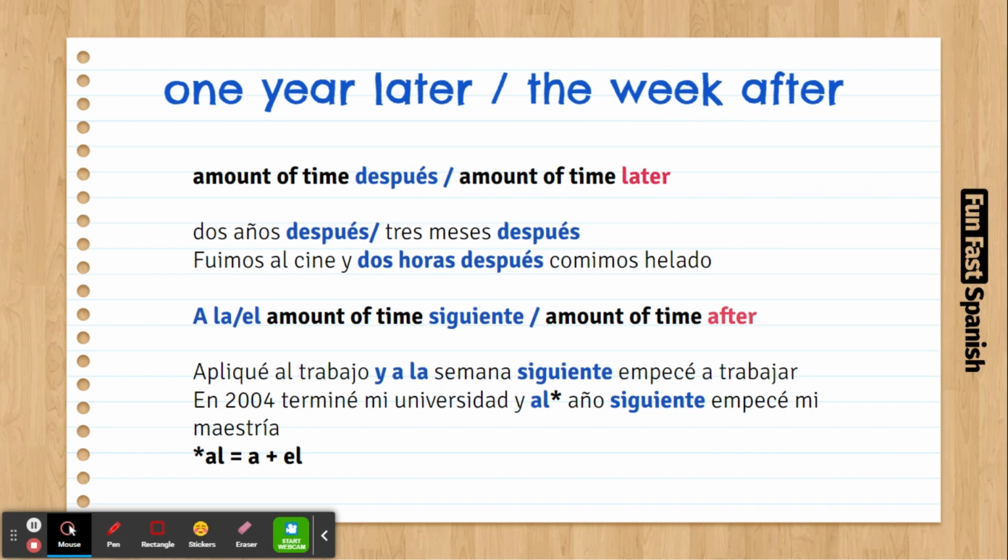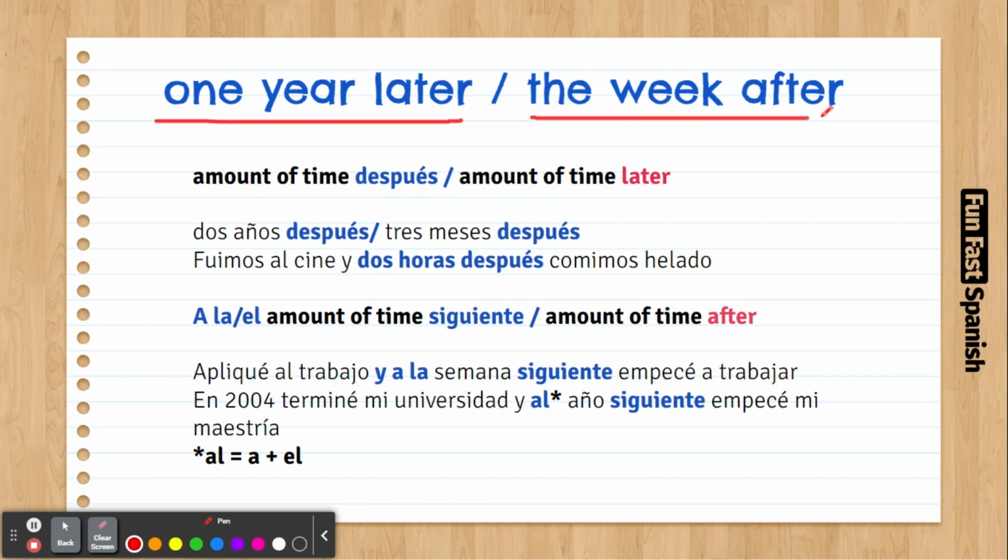In English, normally we use "one year later" or "the week after." So we use these words, later and after, and we have something very similar in Spanish. Let's have a look at the two ways.